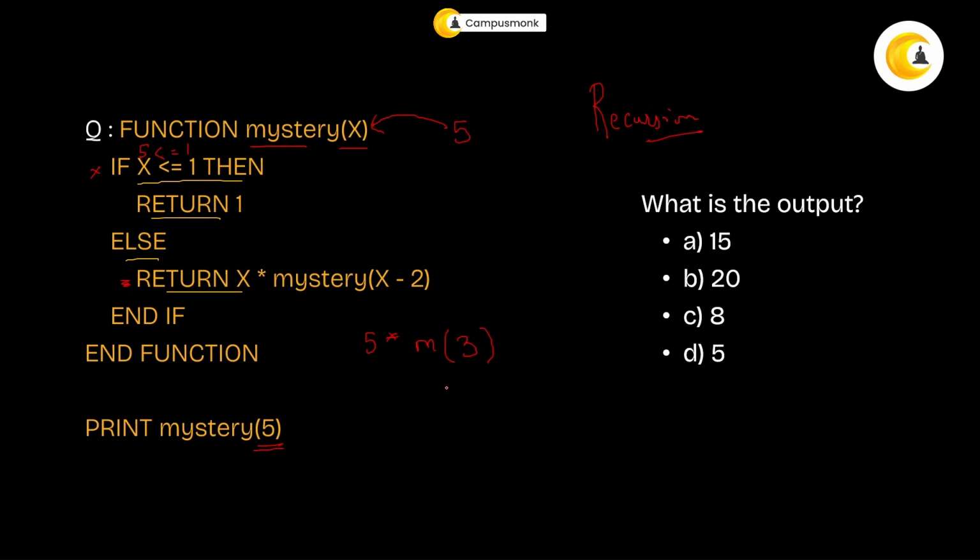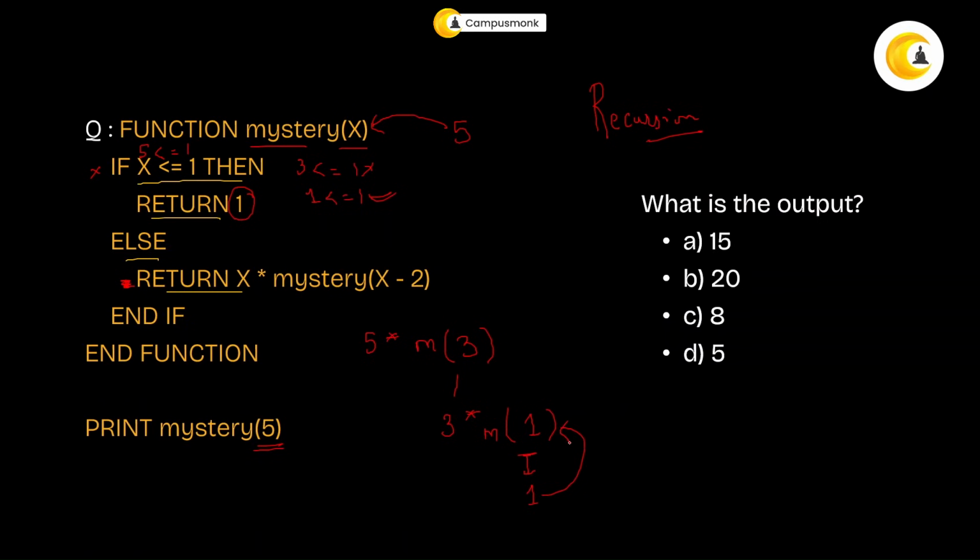Now, what will happen to this m of 3? Now, is 3 less than equal to 1? No, it's not. So it's again going to execute this else part. So what will this do? This will basically be 3 times what is m of 3 minus 2? It is 1, right? So what are you passing in here? 1. So is 1 less than equal to 1? Yes, this is true. So it's going to return 1, right? So this will return 1.